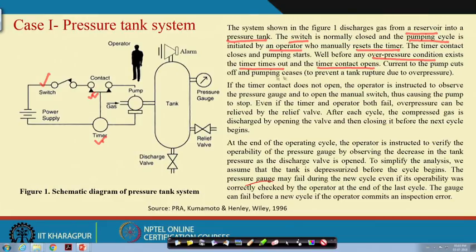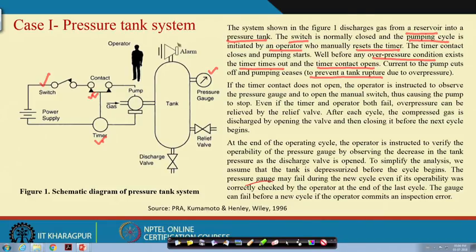So, current to the pump cuts off and pumping ceases to prevent tank rupture due to overpressure. This is the safety issue: tank rupture due to overpressure. If the timer contact does not open by chance, time is elapsed, contact does not open, the operator is instructed to observe the pressure gauge.